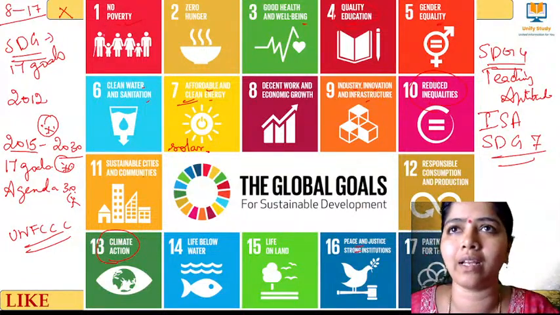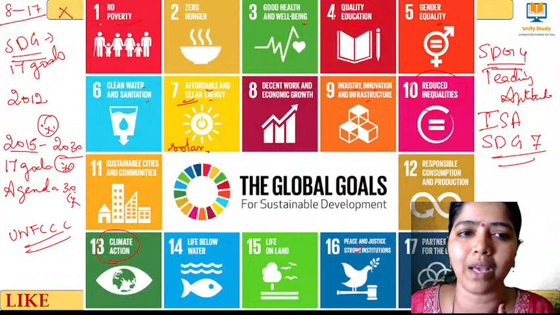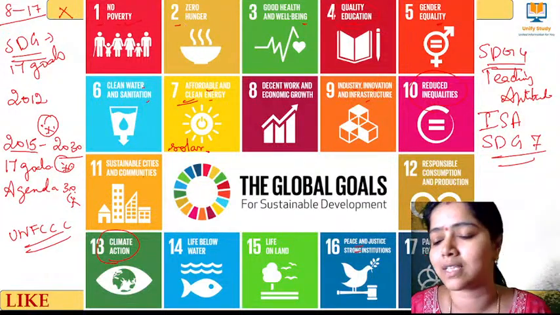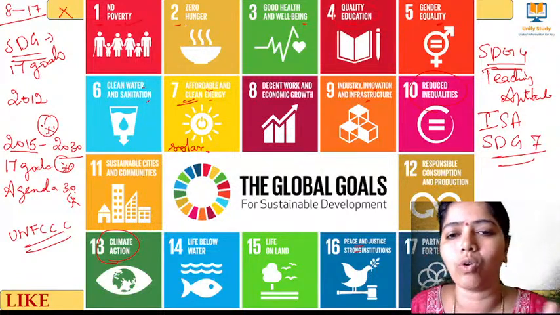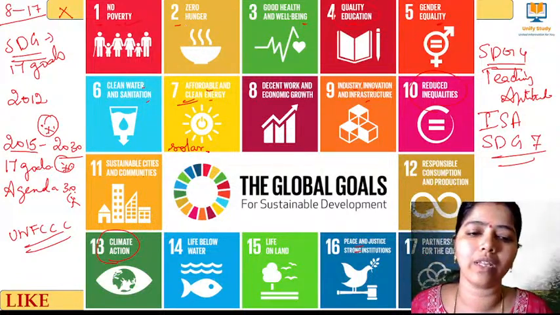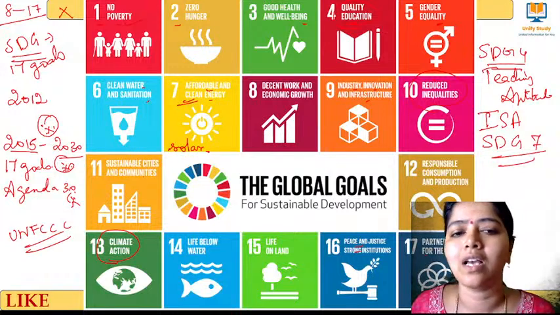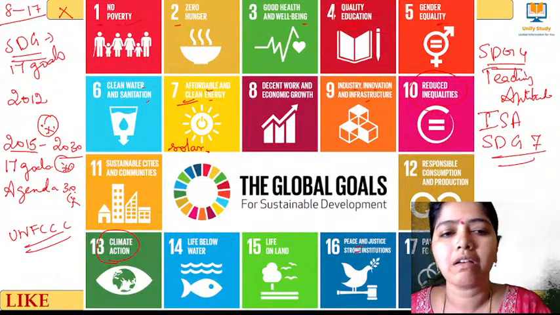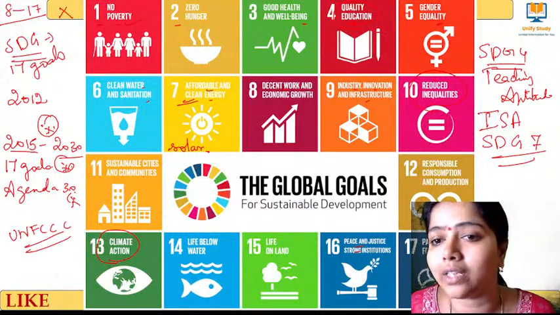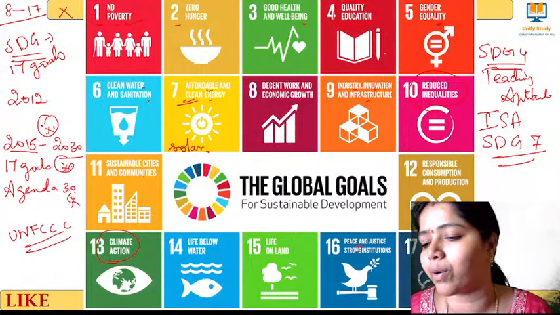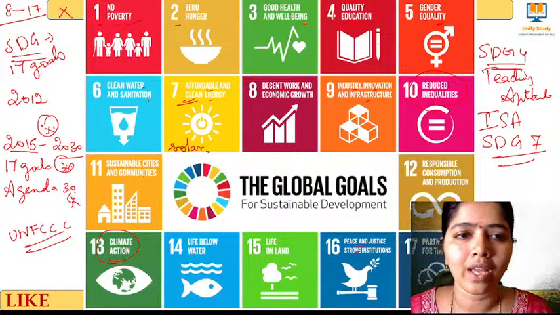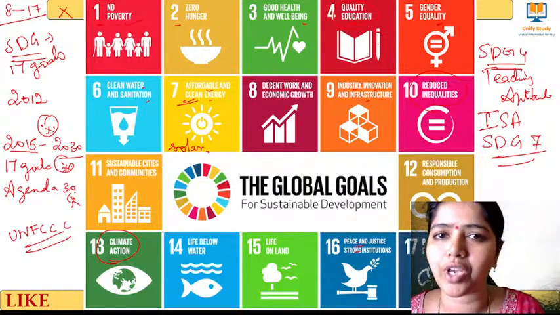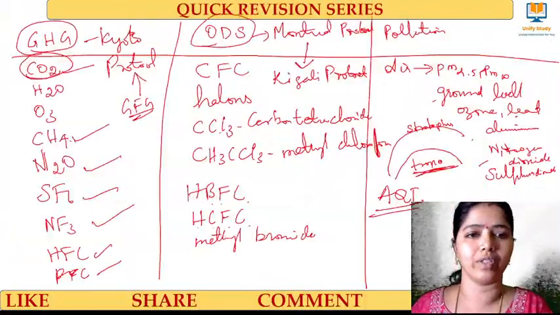Just remember, in case of the WB set, you'll be asked with the goal numbers. Sequence can be asked, goal numbers can be asked, what are all the climate action goals can be asked, affordable energy can be asked, clean water can be asked, quality education can be asked. These are very important terms that can be asked. I think you're following my story. This is all about SDG, MDG, and the pollution that I've covered.